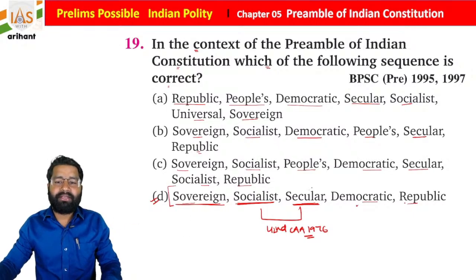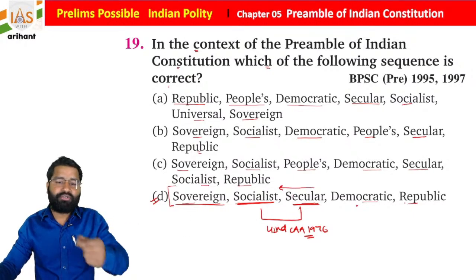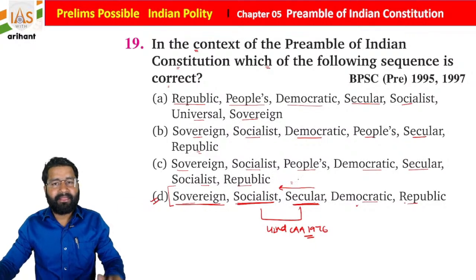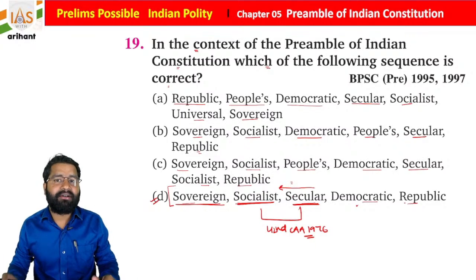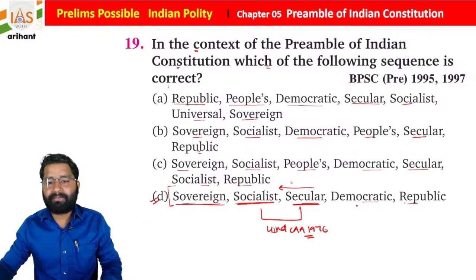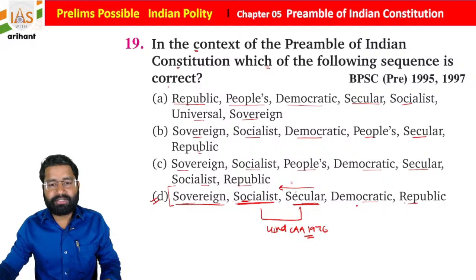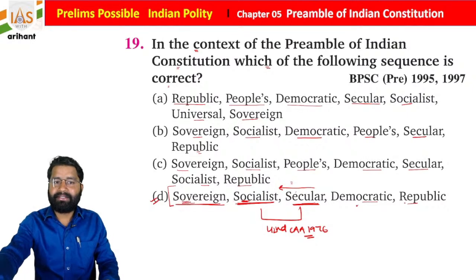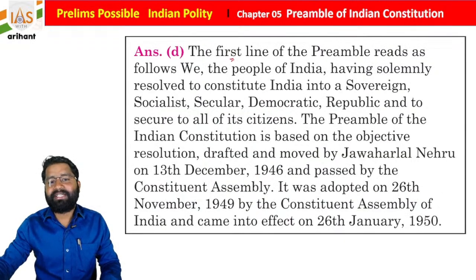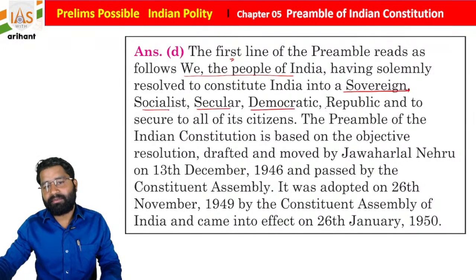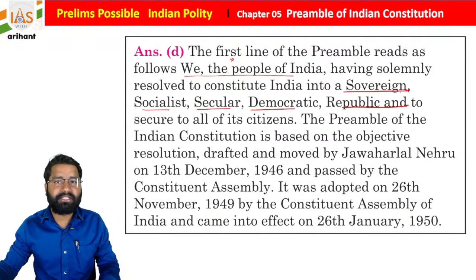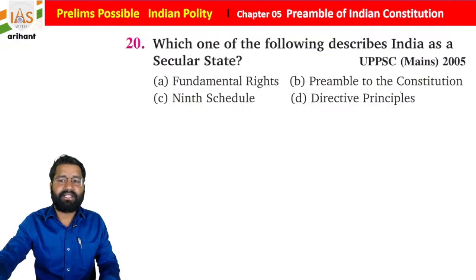How can you remember? If you go from secular to sovereign, that is the reverse way. In dictionary format, it is secular, socialist and sovereign. Getting it? Just try to remember. The first line of the preamble reads "We the people of India." After that these five words: sovereign, socialist, secular, democratic and republic, and then the objectives are also included, students.